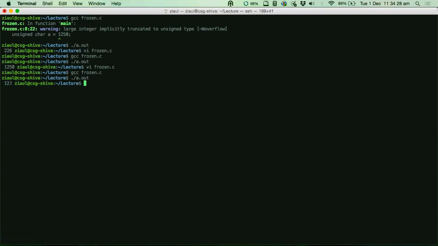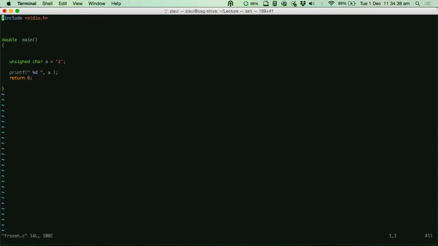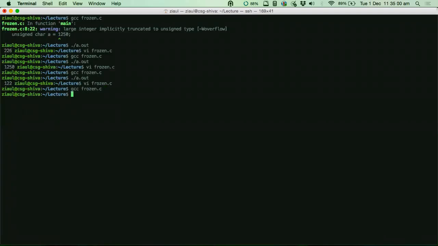Now if any of you go to the internet and see what ASCII 122 means, ASCII 122 means the character small z. Sir, if we remove %d from printf, will we get Z? Yeah, for printing characters, not with their number representation but with their text representation, you have to use %c. Now if you do this, you will see Z instead of 122.